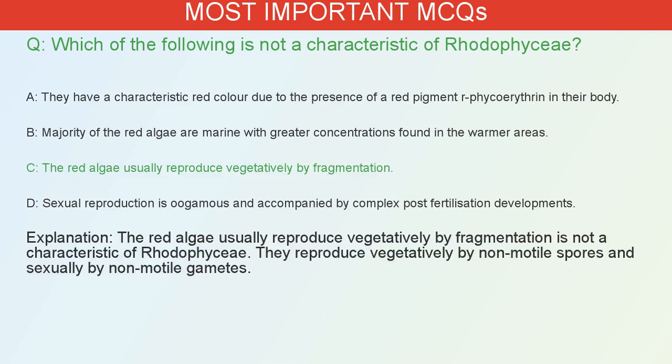The correct answer is C. The red algae usually reproduce vegetatively by fragmentation is not a characteristic of Rhodophyceae. They reproduce vegetatively by non-motile spores and sexually by non-motile gametes.